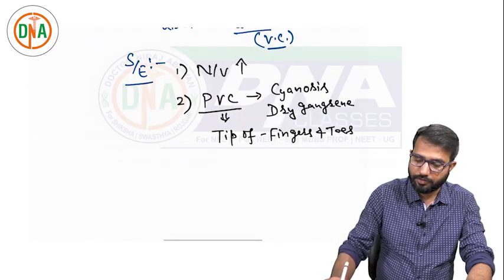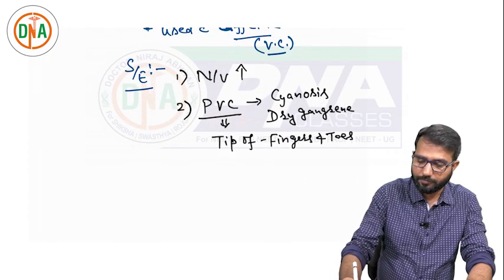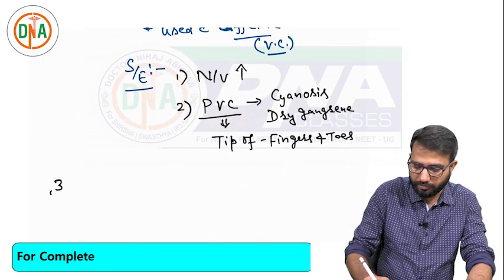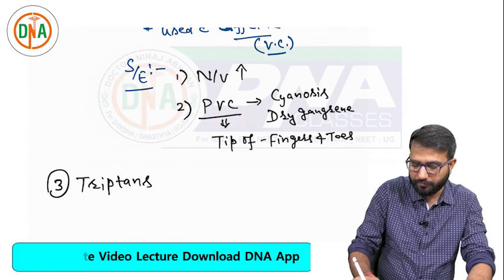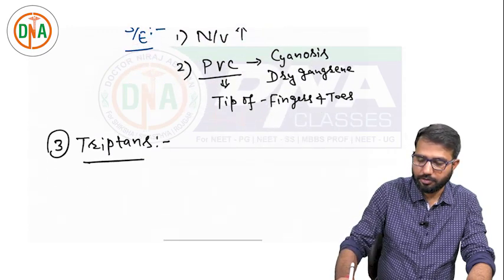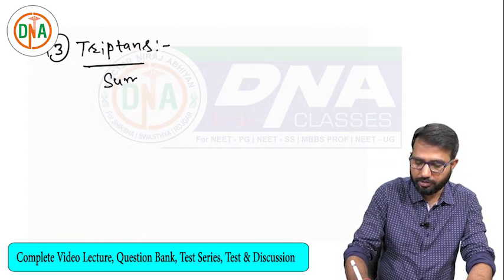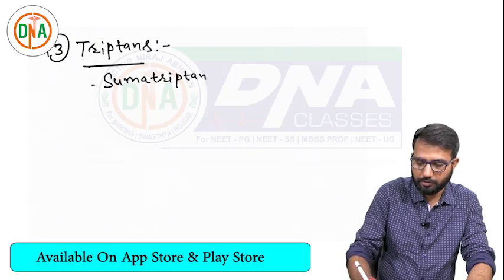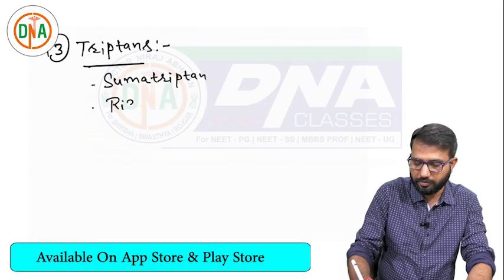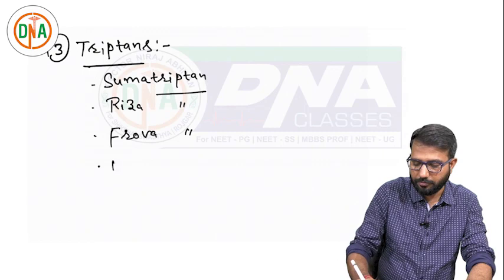Then comes to triptans. The third important drug group is triptans. Triptans are very good drugs in migraine patients. In triptans we have sumatriptan, rizatriptan, naratriptan.